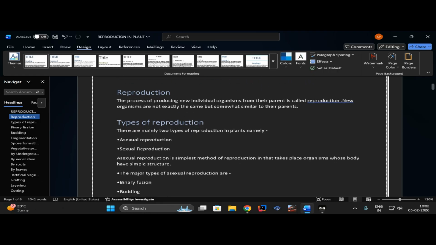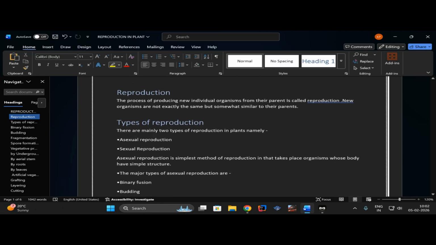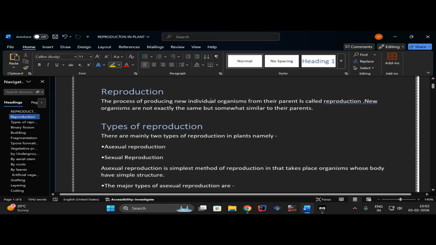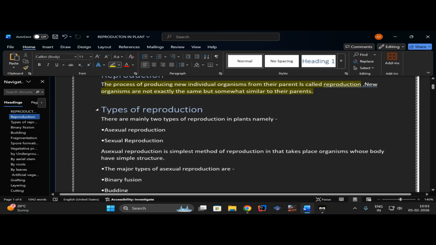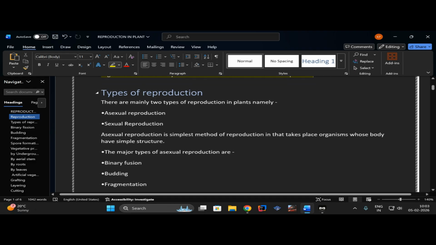So you can see the definition here. Let me highlight it for a better understanding. The process of producing new organism from their parent is called reproduction. The new organism is not exactly same but somewhat similar to their parents. That's what I was saying, that the new organism which is produced is not same as their ancestors or parents. It is somewhat better, or sometimes it also gets worse, but most of the time it improves.